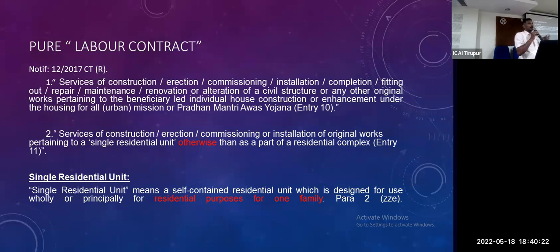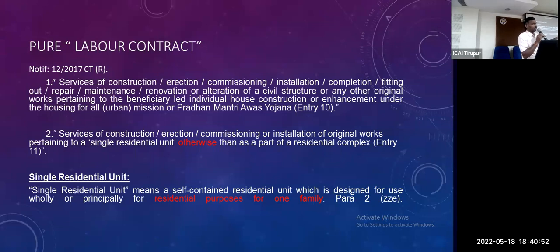For example, I have a 6,000 square feet house. We are living only 3 persons: spouse and spouse with 1 kid. This is fit for one family. Can I take this residential unit's construction rate as available or not? I am putting a pure labor contract, so that's the exemption. Exempted is the pure labor contract, single residential unit, no issue at all. Can I take this scenario as acceptable?